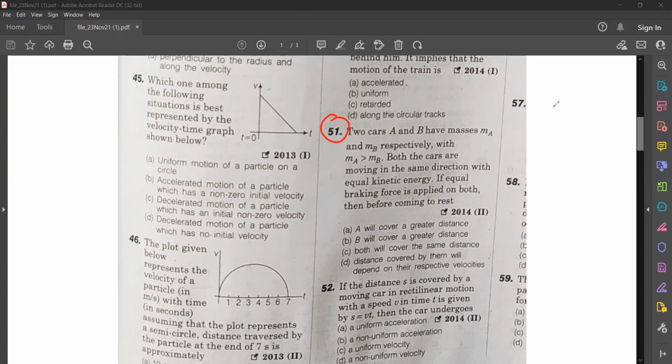So the kinetic energy of both the cars is equal. Read the options and find out the answer.